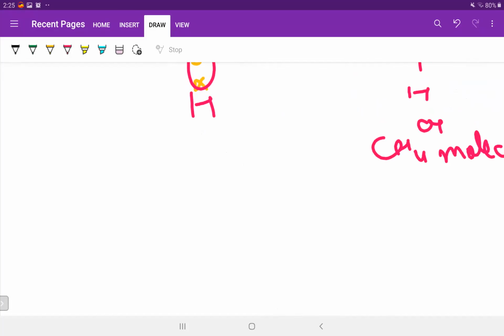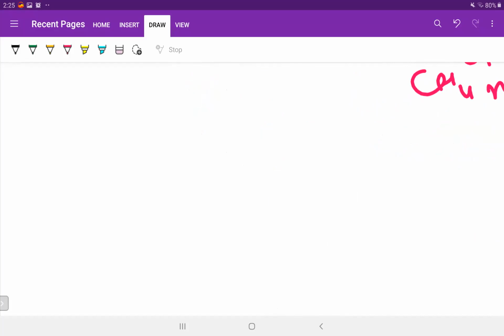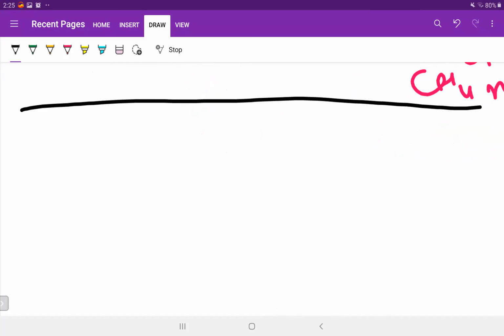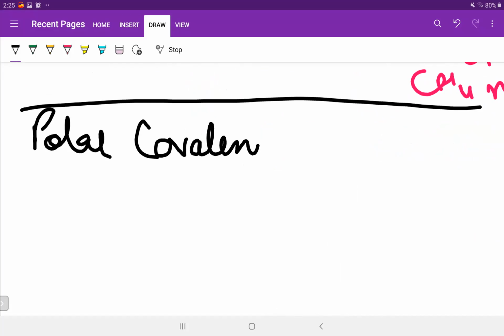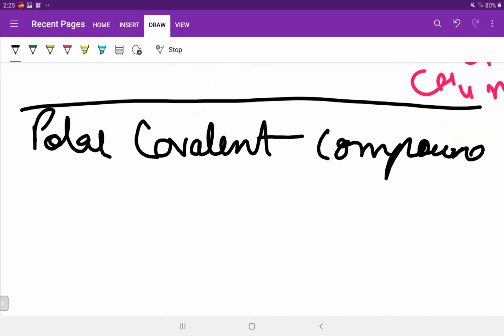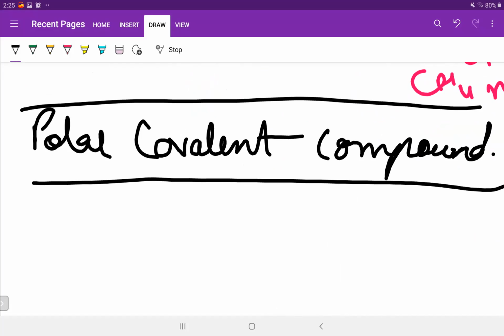So CH4 we have studied. Let's study polar covalent compounds. They are also a form of covalent compounds and are known as polar covalent compounds. A very important topic. I will give you this in the following chapters also, in H2SO4, HCl, NH3, ammonia, the chapters which are there in ICSE. Akshay, you want to ask anything?